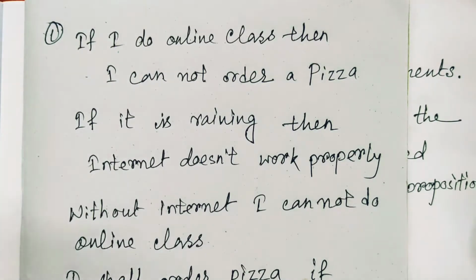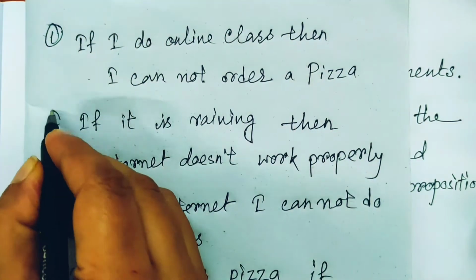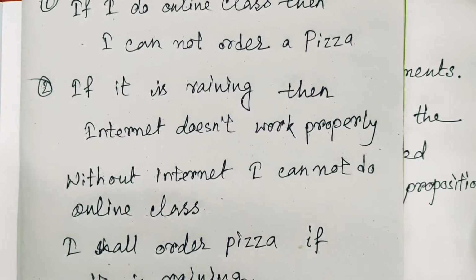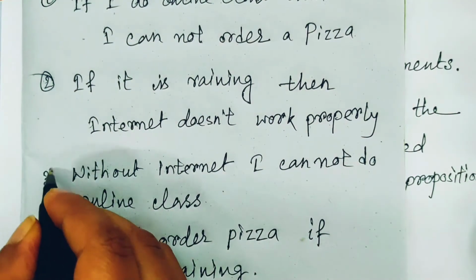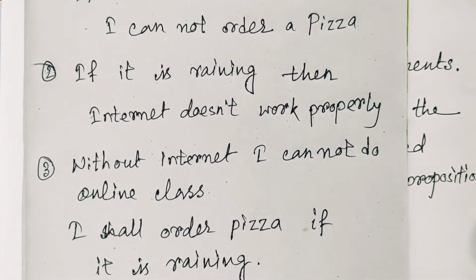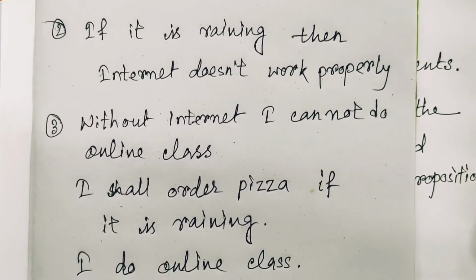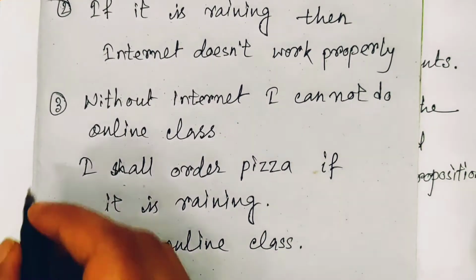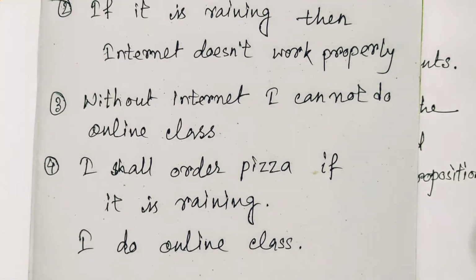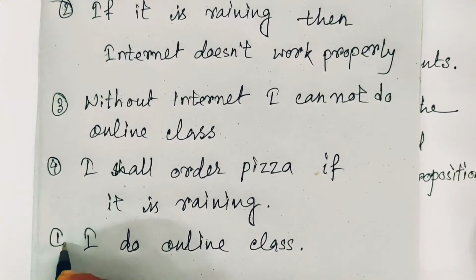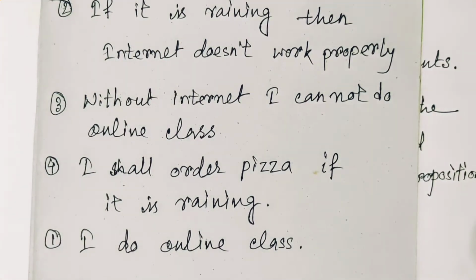If it is raining, then the internet does not work properly. So this is the second thought. After that, without internet, I cannot do online class. This is your third thought. And after that, I shall order pizza if it is raining. So that is the fourth imagination which comes to your mind. And finally, what happened? I do online class.